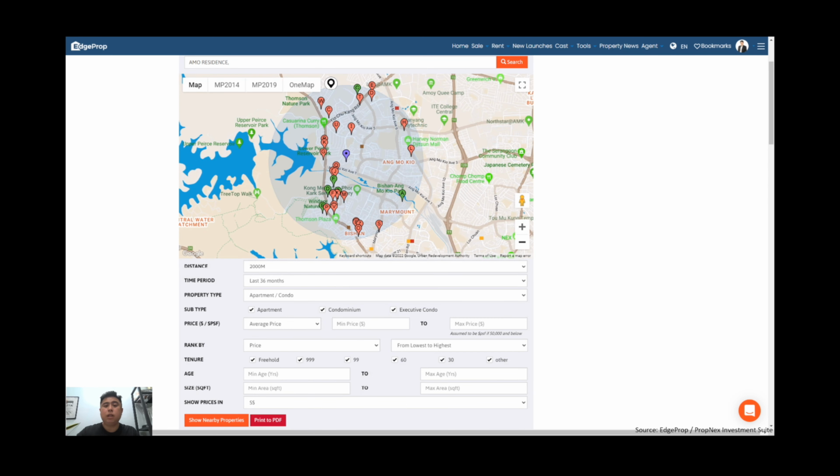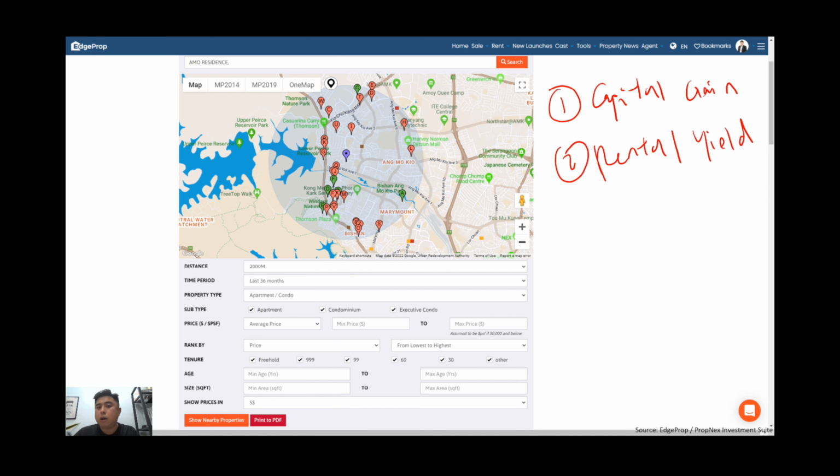In this video itself, I'll be looking at 4 major areas. Number 1 will be capital gain. If you are going to AMO, what amount of capital gain will you be expecting? Number 2, if you are going for a longer investment horizon, how much is the rental yield going to be at this area?